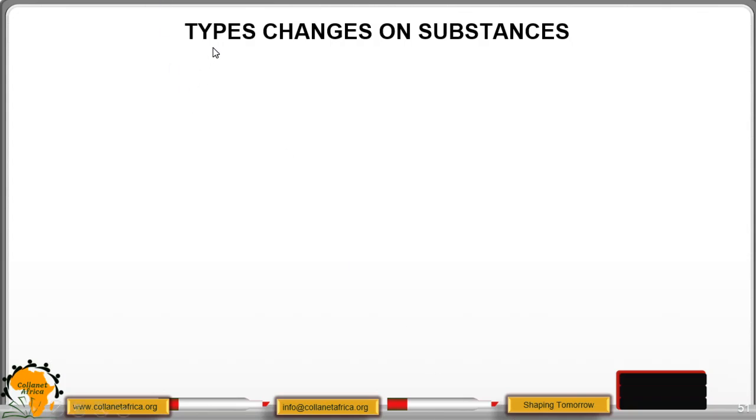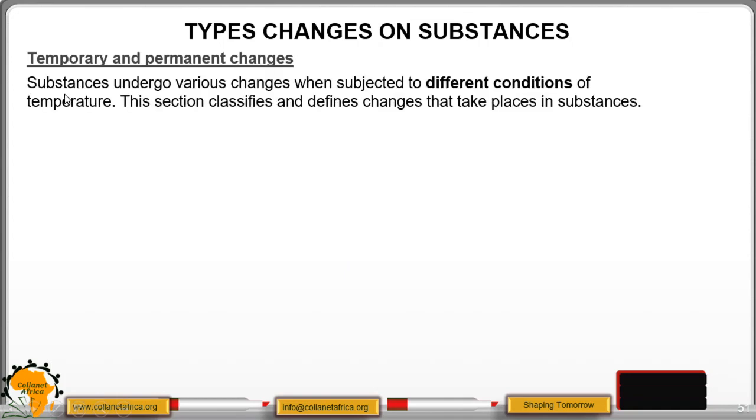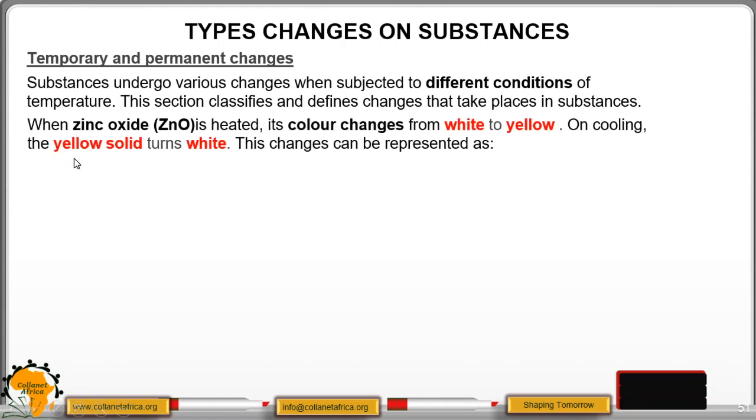Under this we are going to look at the type of changes on substances when they are subjected to heat. We'll start with temporary and permanent changes. Substances undergo various changes when subjected to different conditions of temperature. This section classifies and defines changes that take place in substances.